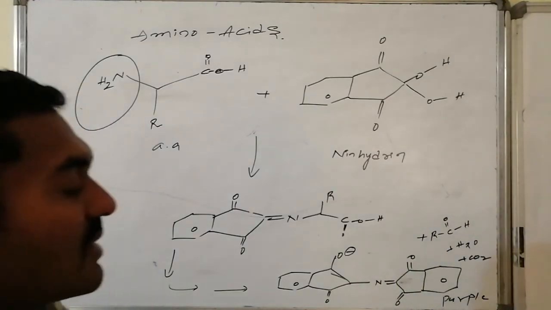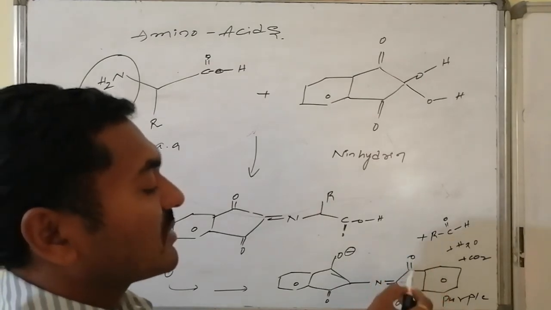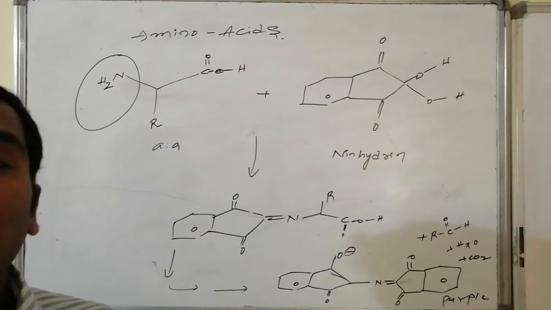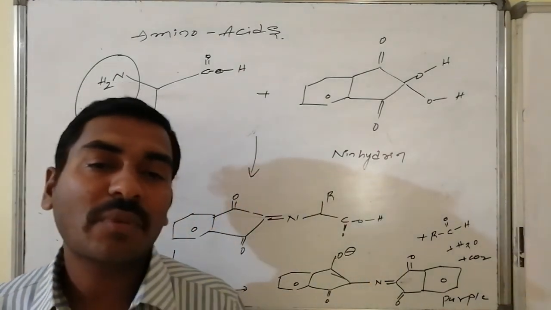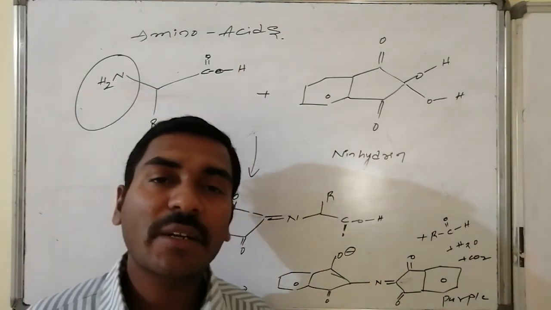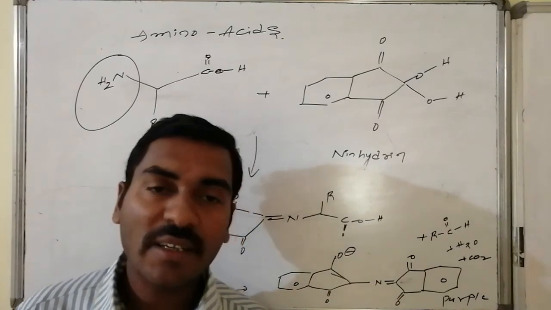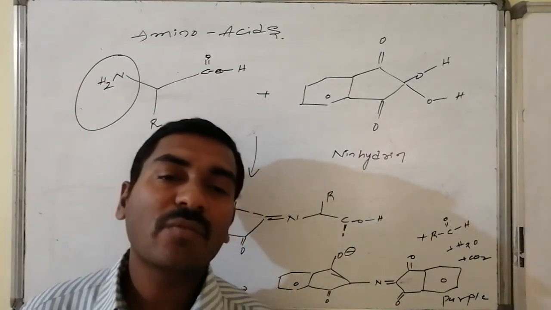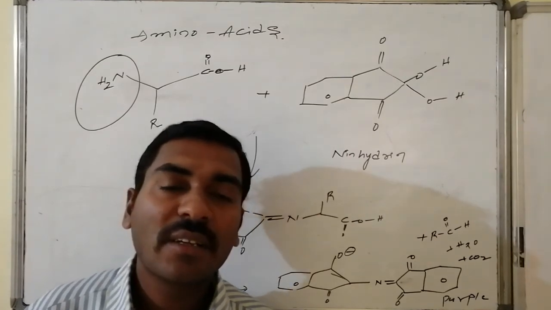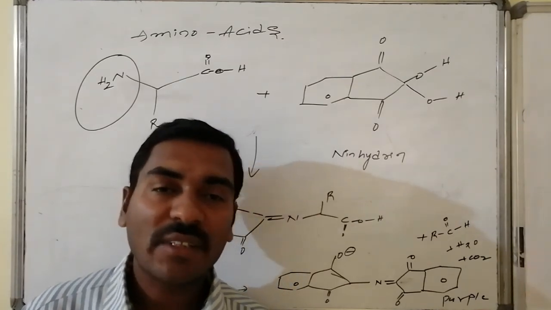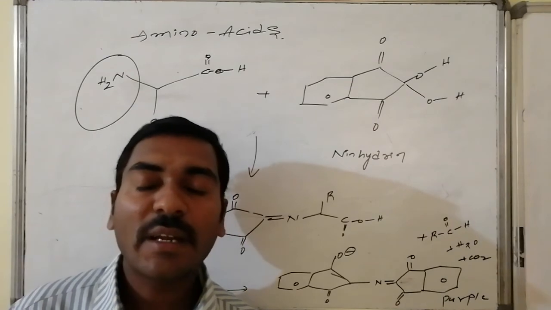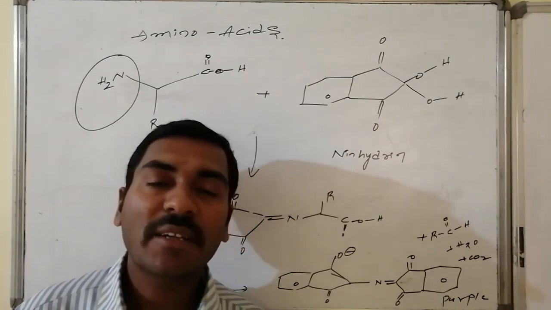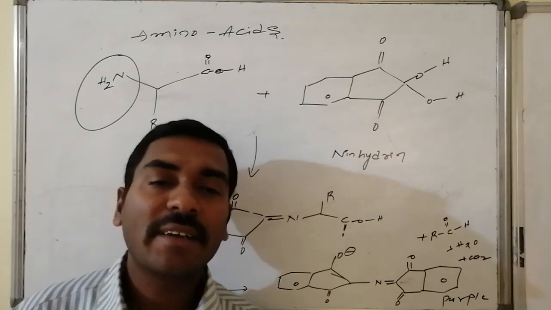Due to the extended conjugation, if it offers some positive charge, this conjugation is also extended to the other ring. Due to extended conjugation from one end of the molecule to the other end of the molecule, it offers color. Thus the ninhydrin color gives us the information that an amino acid is present as a functional group in the given organic molecule. Thus amino acids can be detected by making them react with ninhydrin.